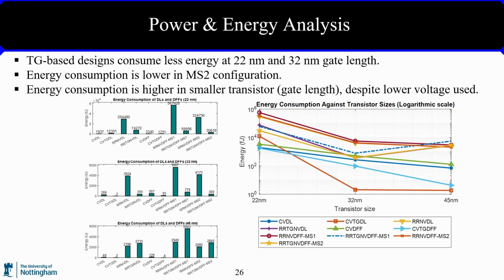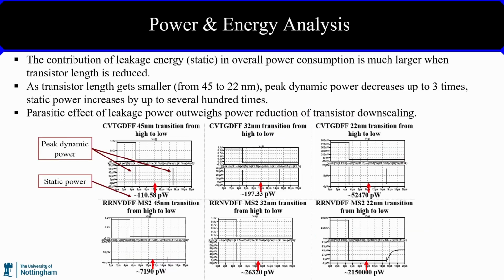And this is counterintuitive. So this third observation, where the energy consumption increases with smaller transistor length, can be explained by looking at the instantaneous power waveform of a few selected designs, as shown here. The peak dynamic power actually decreases up to 3 times when the transistor length decreases, which follows the trend of lower voltage. However, the static power increases up to several hundred times when the transistor length decreases.